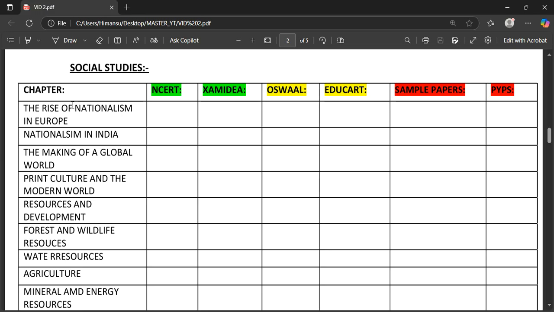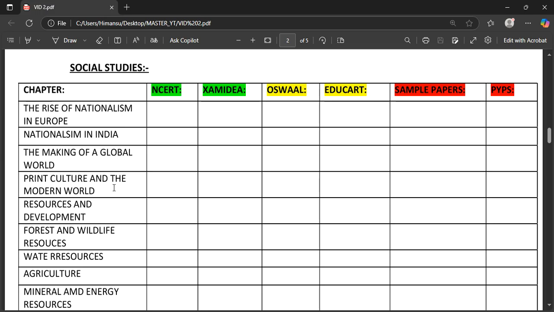Actually, there are two different types of people from two different types of profiles. Some of them are very good at nationalism in Europe, but let me tell you personally, I didn't learn a lot about the French Revolution in grade 9, so I had a problem in this chapter. And you have to do nationalism in India, that first chapter, very wisely, because a lot of questions come, 5 marks questions, 3 marker questions.